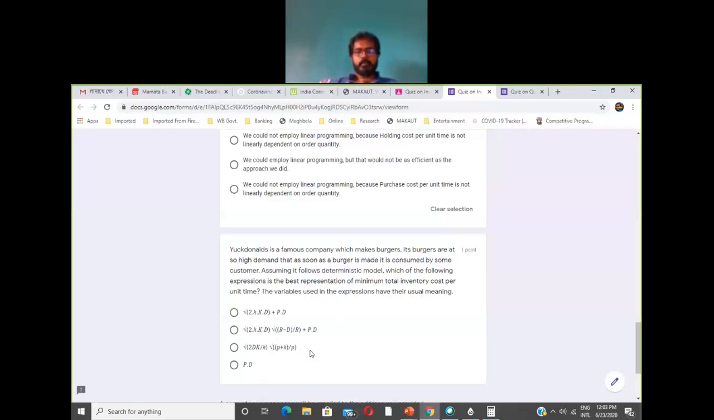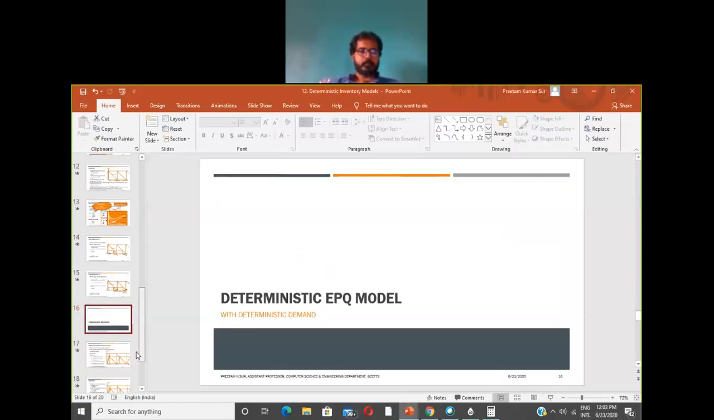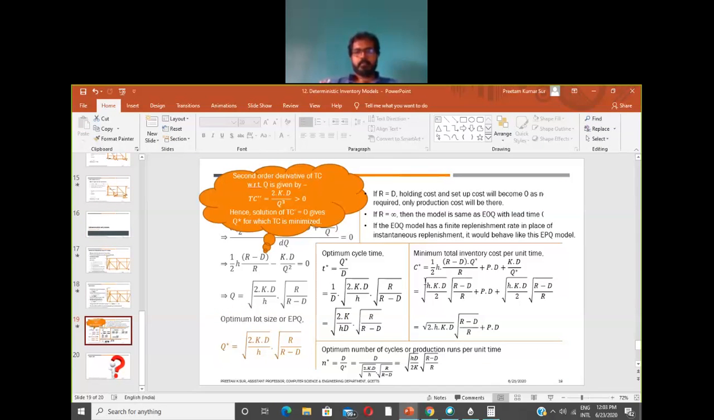So this is the EPQ model, because we are producing burgers at some rate, and the demand is also equal to the rate at which it is producing. So the production rate and the consumption rate are basically the same, or R equals D, where R is the production rate and D is the demand rate. Now if you come to the EPQ model, if R equals D, the holding cost and setup cost will become 0, as no inventory will be required. So only the production cost will be there.